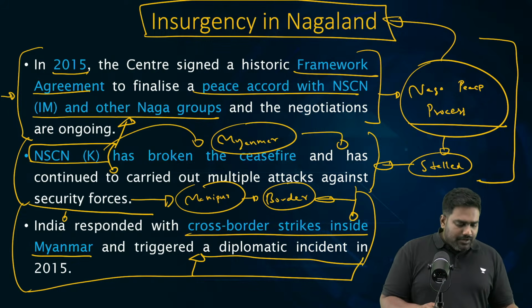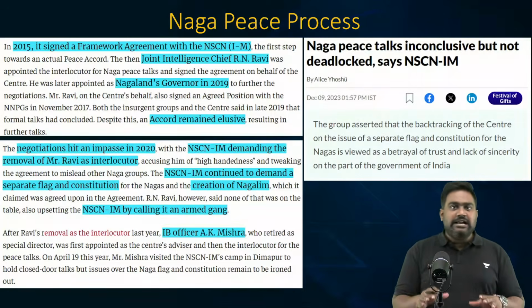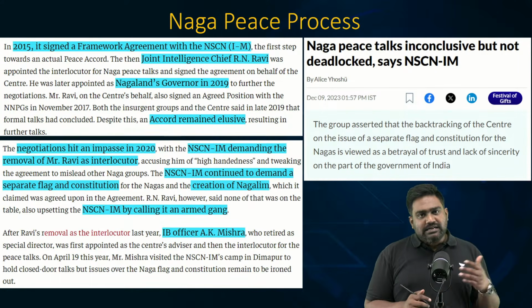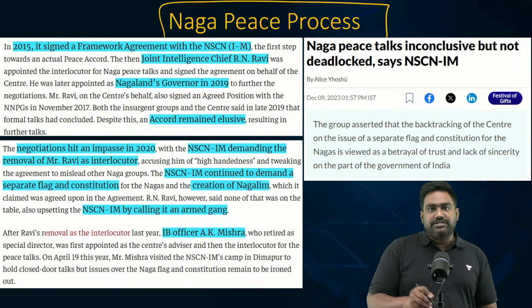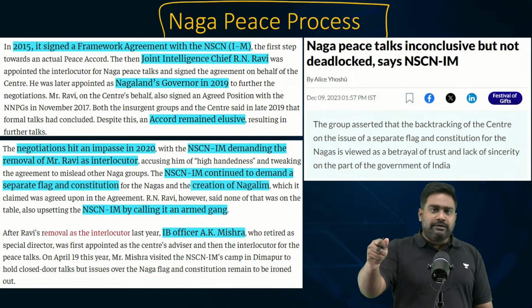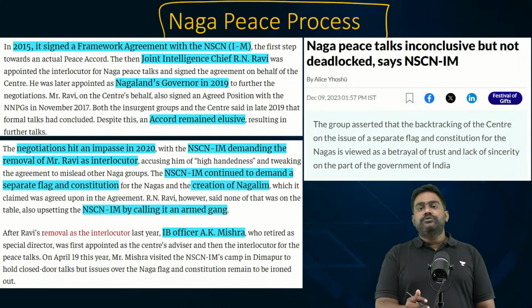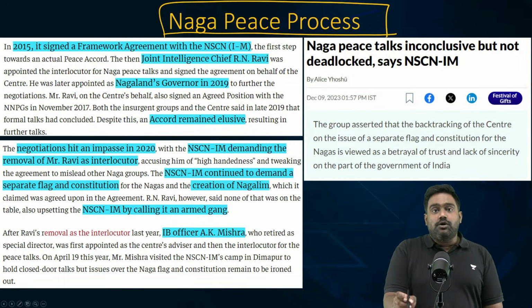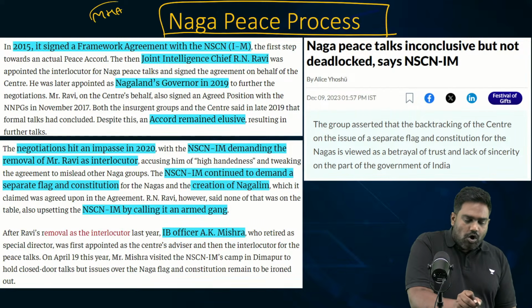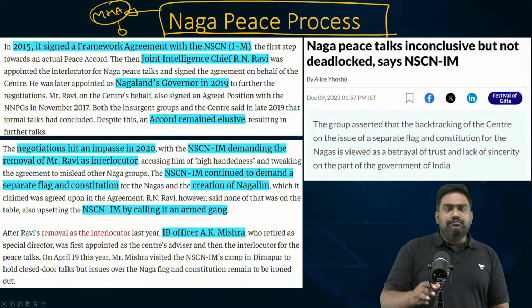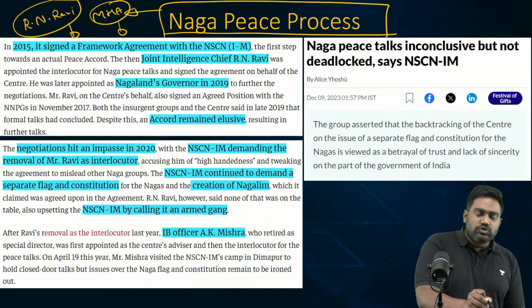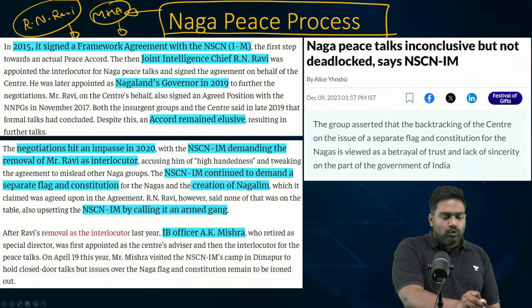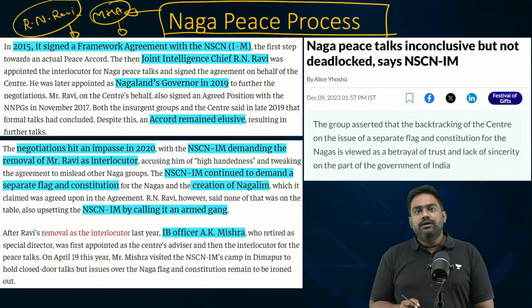So today, the peace talks have hit a dead end, a stalemate, and partly the government is to be blamed as well. To take forward the peace process with the Isaac Muivah faction and with the Naga political groups, the government of India, the Ministry of Home Affairs, appointed a special envoy. A government representative was appointed. This was none other than R.N. Ravi, who was also made the governor of Nagaland to lead the peace process.